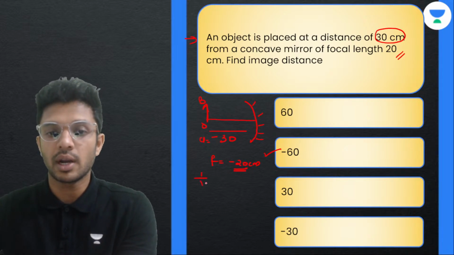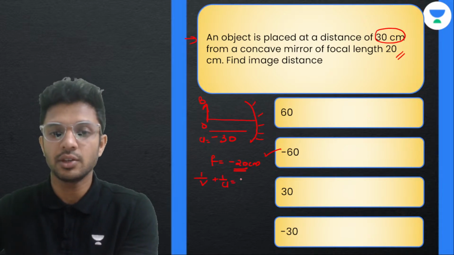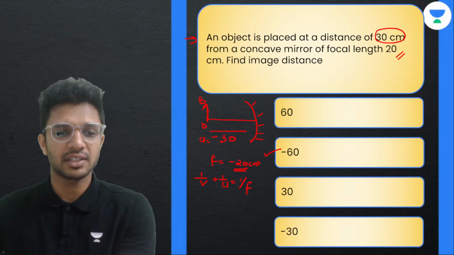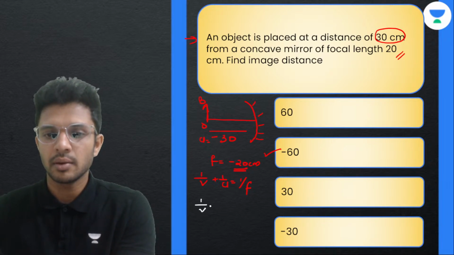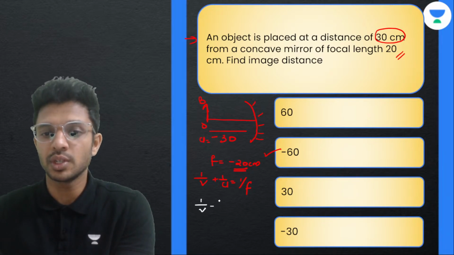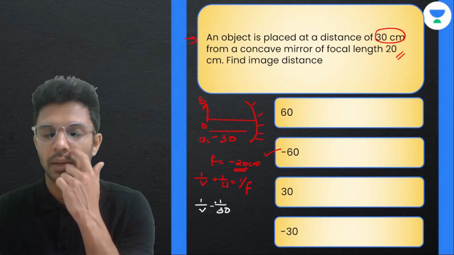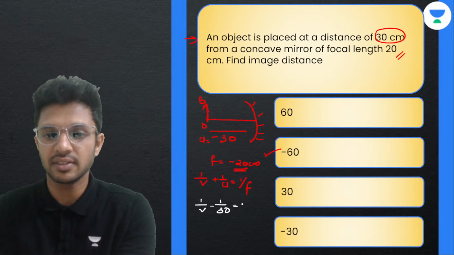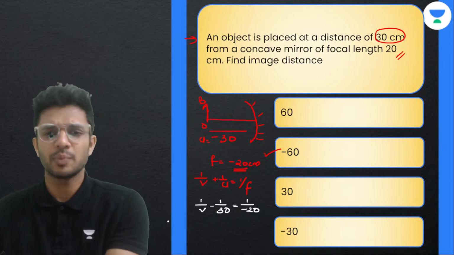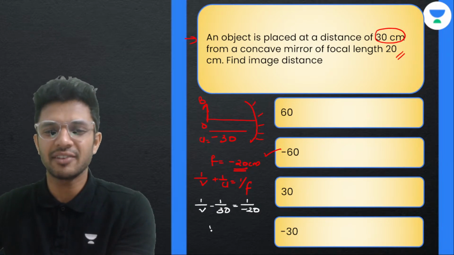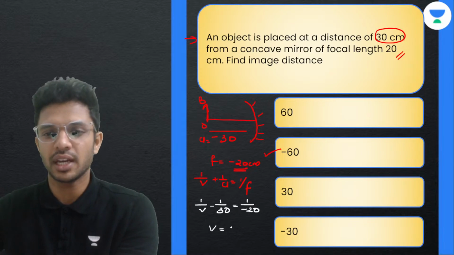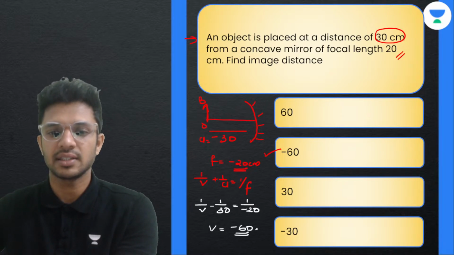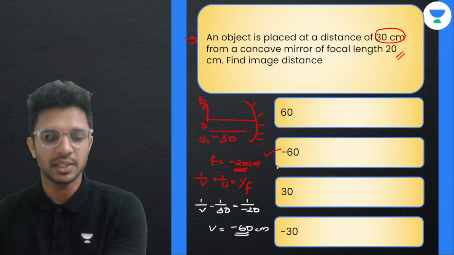Formula: 1 by V plus 1 by U equal to 1 by F, isn't it? Now just substitute the values. 1 by V plus 1 by U, which is minus 1 by 30, so plus will be substituted with that negative sign, is equal to 1 by F, that is minus 1 by 20. Leaving the rearrangements and getting the final answer for V, it's simple, right? There is no need for any explanation for that. You will be getting it as minus 60 centimeters, which is the answer B.